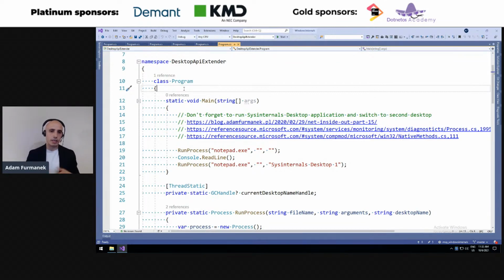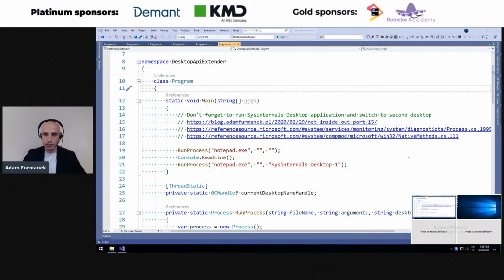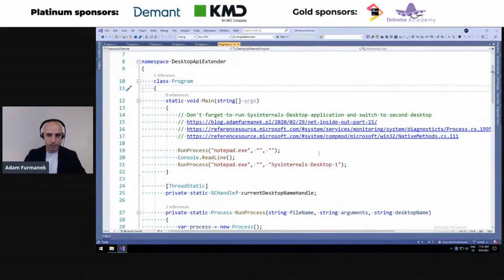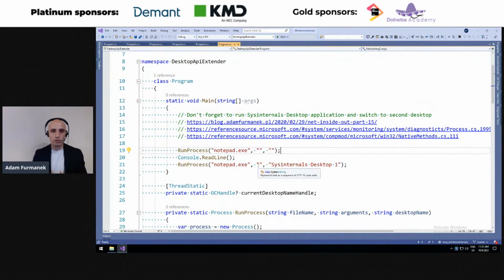But the thing is, the logic and the machinery for handling multiple desktops was in Windows since a very old time. It worked a little differently, but still was exposed by an application called Desktops from Sysinternals. So we can see here in my bottom right corner, I do have this application, and I do have two different desktops created. I can switch between them just by using this application. Now the thing is, we would like to start an application from C#, and we would like to control in which desktop it is being created, in which desktop it is being executed.